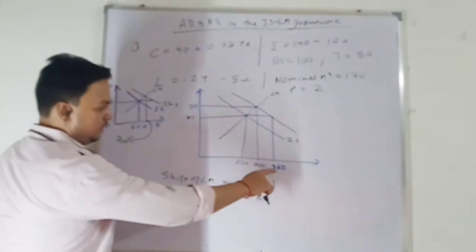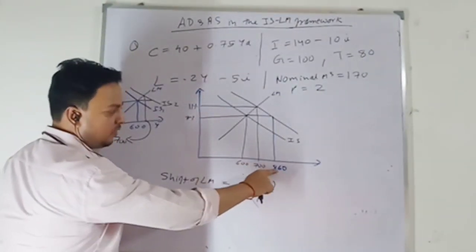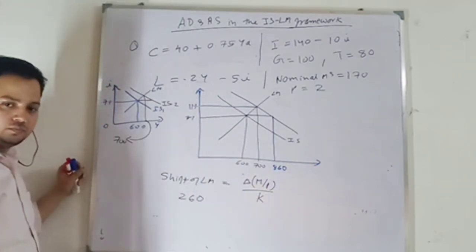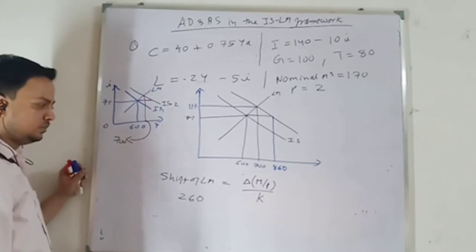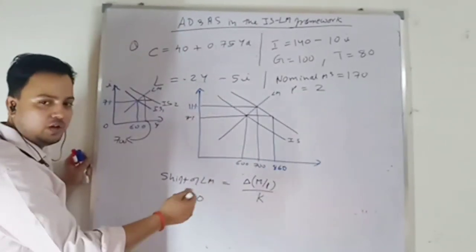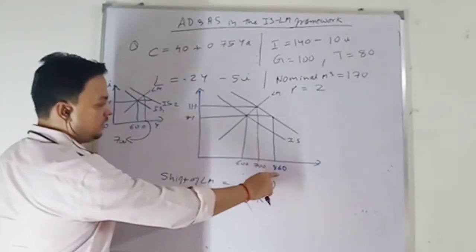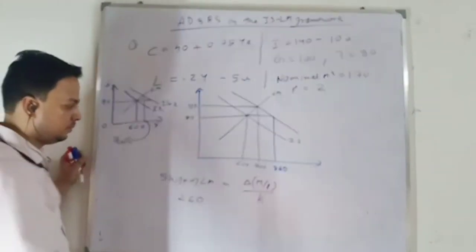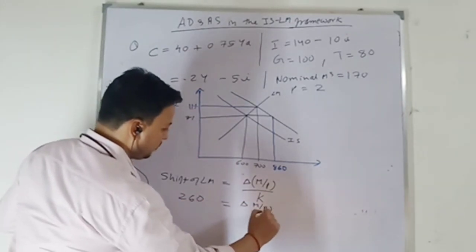The new equilibrium output is 860. The initial is 600. I want to achieve this value. So I require a 260 shift in my LM curve. And this is the value of the multiplier times the change in government expenditure. Then I achieve this 860 output. So this much shift of the LM curve I require. This must be equal to this.